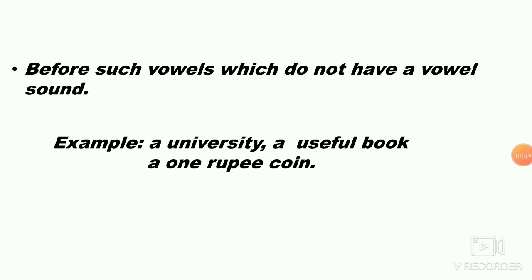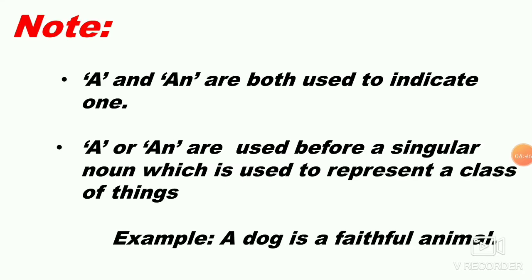So you have to keep the sound in mind, and you never say "an one rupee coin". It is a one rupee coin, because you don't have the vowel sound there. You have the sound "wa", one rupee. So you have to keep that in mind. For examples like this, when you have the sound of a consonant, you use the article a.